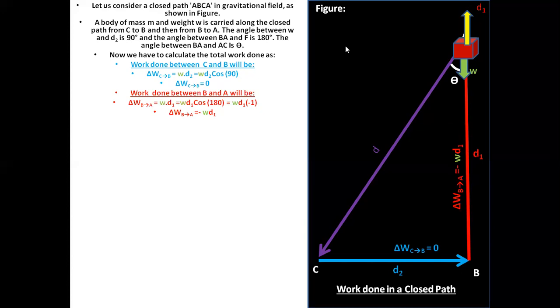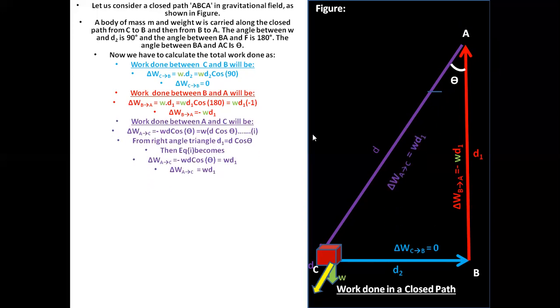Now for the third part, to close the whole pathway, let's say it moved from point A to point C. See the direction of the displacement, which is of yellow color, has changed. Over here it was in upward direction, making an angle of 180 degrees with the weight. But as soon as we move from point A to point C, its direction changed, and the displacement is D in this case, which is of purple color.